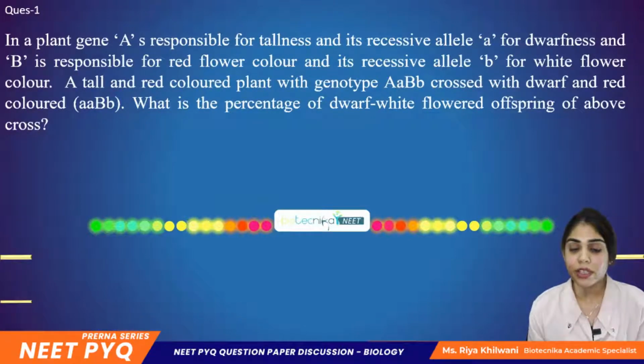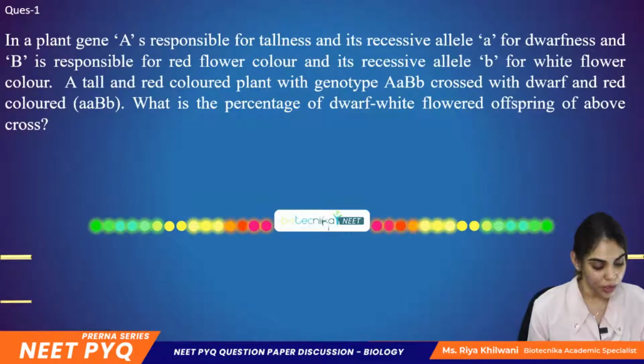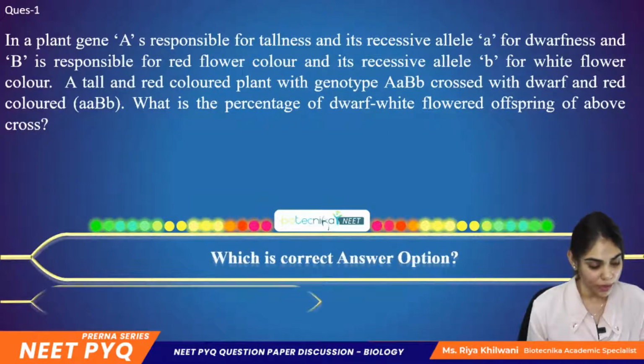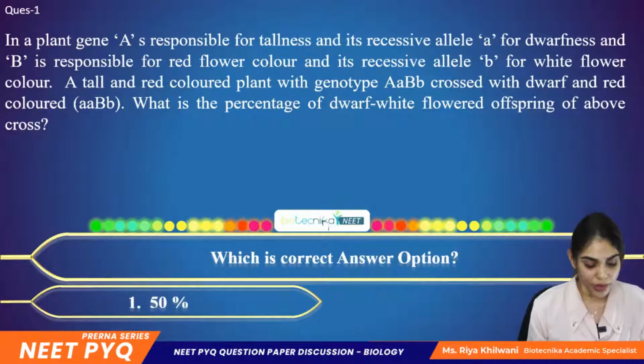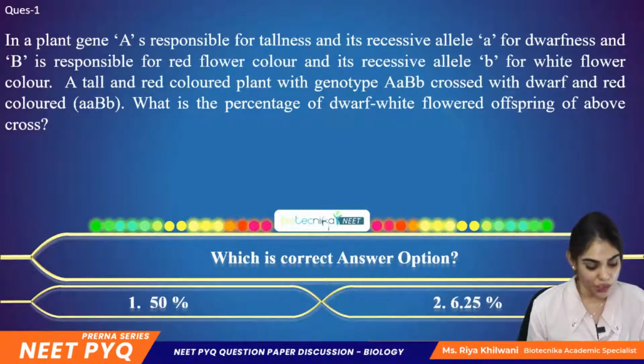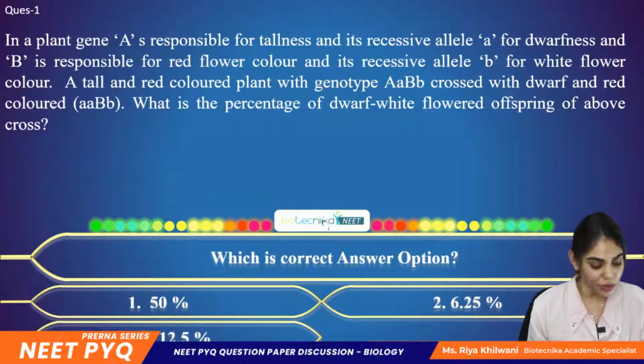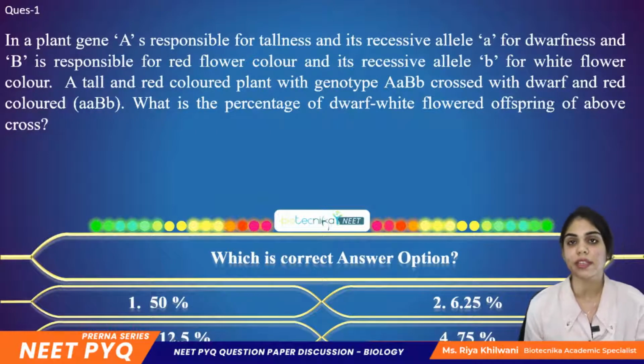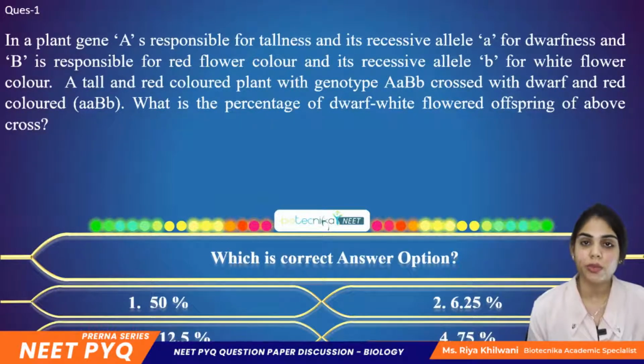What is the percentage of dwarf white color offspring of the above cross? The options are: first, 50%; second, 6.25%; third, 12.5%; and the fourth is 75%. This question is from genetics.